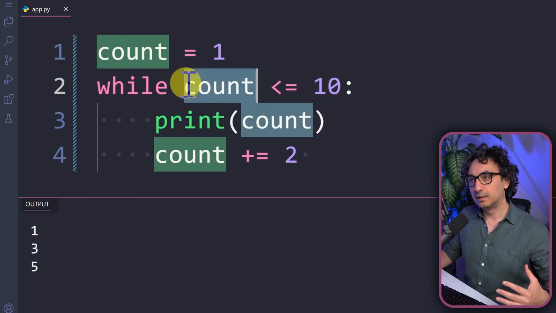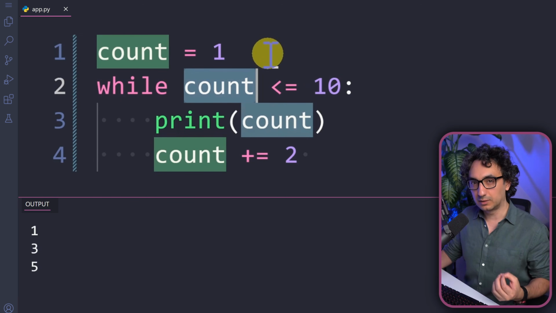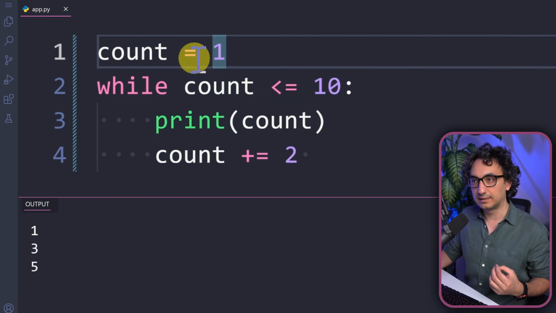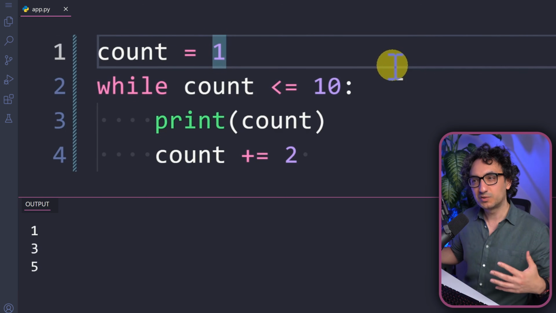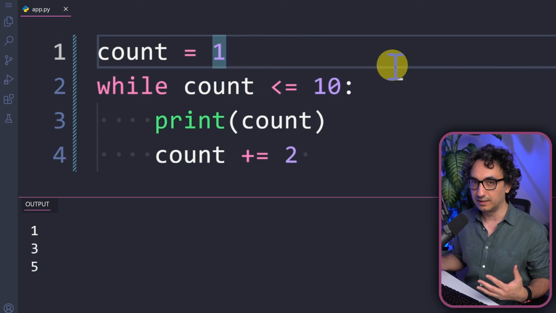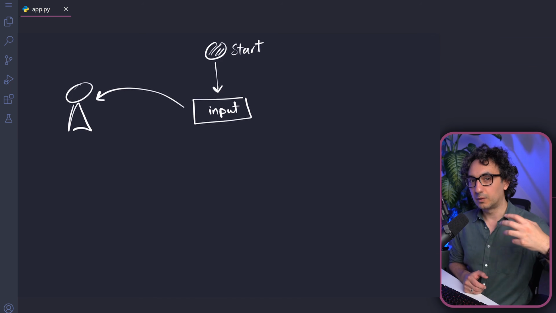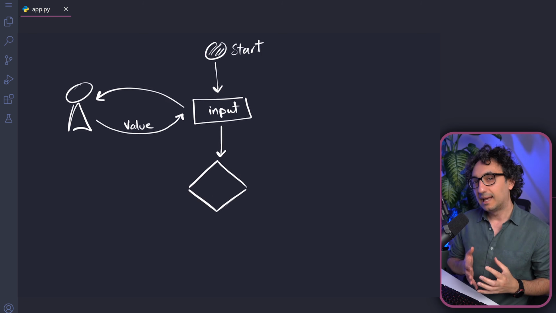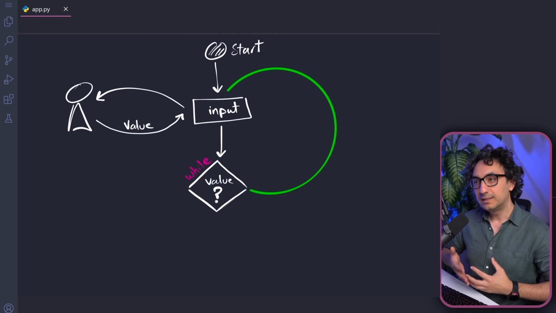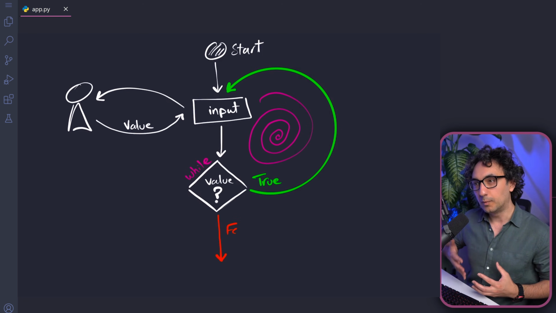Now look to our loop variable over here. This variable is getting the value from our code. It is something hard-coded and it starts with the 1. So there is no surprise how things can work over here, but we can make things more dynamic where we ask the user for a value and then we check it, and based on the user's input, we decide whether we continue in the loop or we exit.